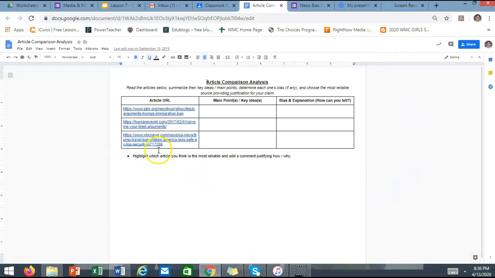so we have 3 of these articles. One is from PBS, one is humanevents.com, the other one is NBC News. So first, just give a description of their main points. Use bullet points for that if you want. Explain their bias, and then how can you tell. And then here at the bullet point, don't forget this. Highlight which one of these 3 you think is the least biased or most reliable, and then leave a comment or somewhere some sort of explanation that explains why you think it's the least biased out of the 3.